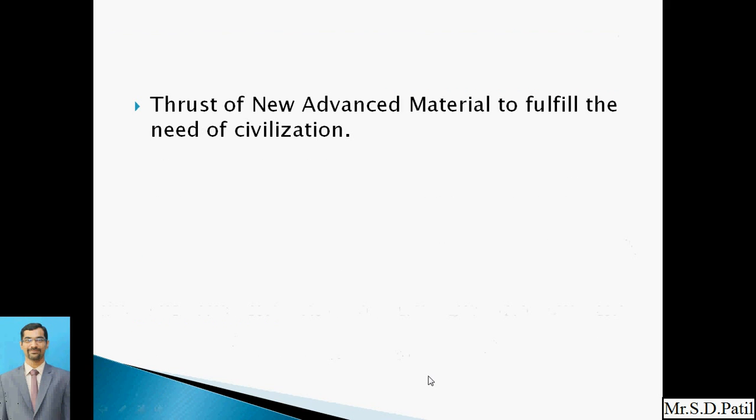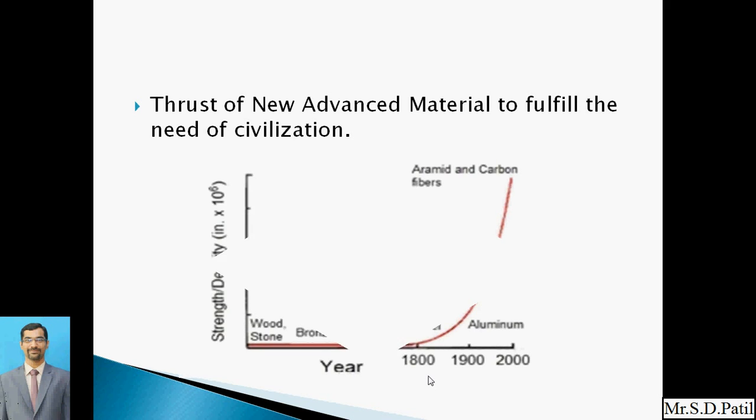Now, there is always a thirst for new advanced material to fulfill the needs of civilization. This graph shows how civilization always thirsts for some advanced material. Initially the focus was on wood or stone.